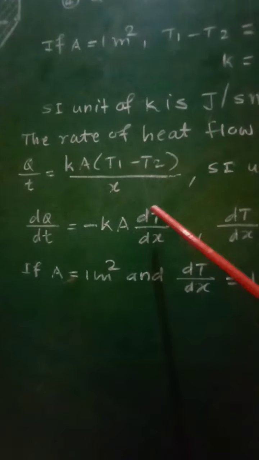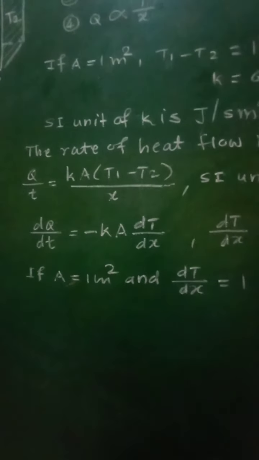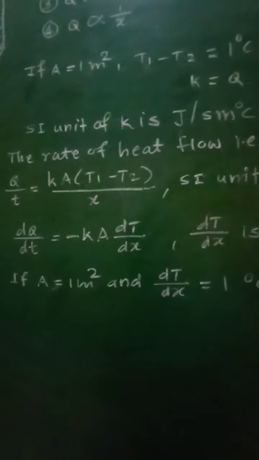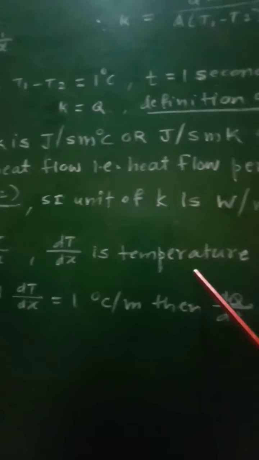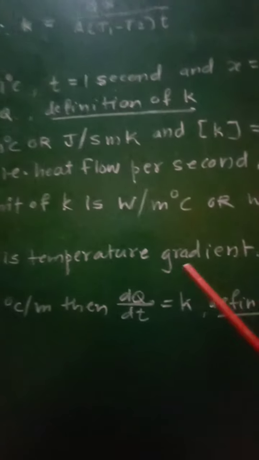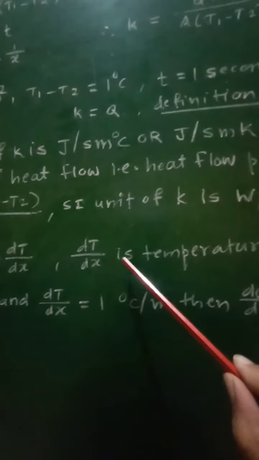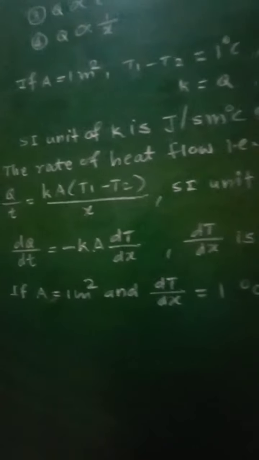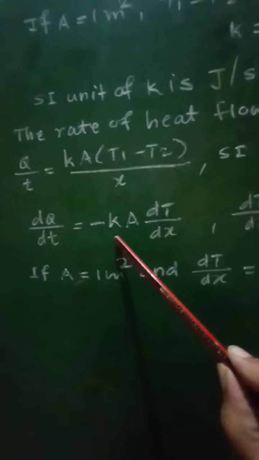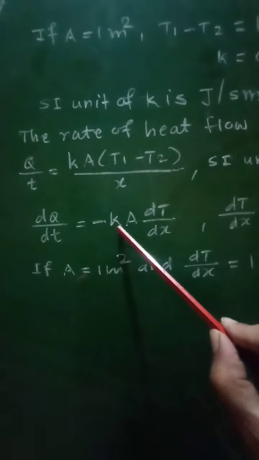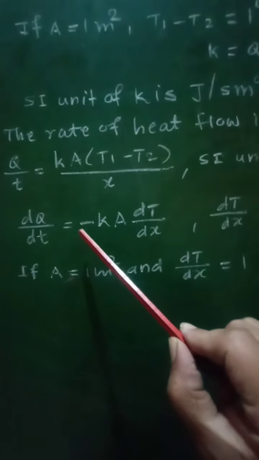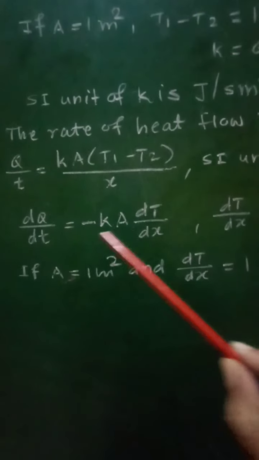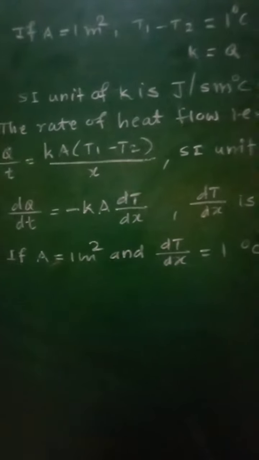In this case dT by dx is the temperature gradient. The negative sign only indicates that there is a fall of temperature. Therefore, minus KA dT by dx represents dQ by dt.